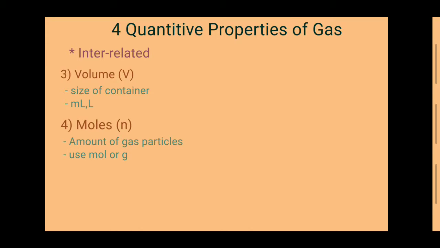The fourth property is moles. It is seen as the symbol n. Moles is the amount of gas particles. We can use moles, but it can also be seen as grams.